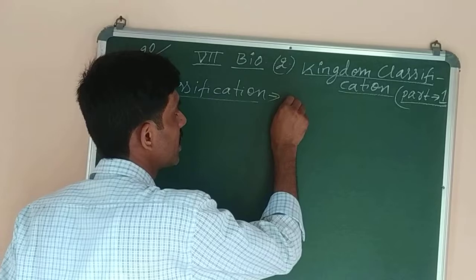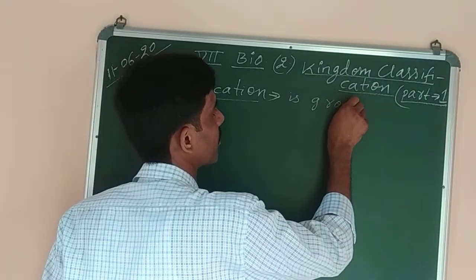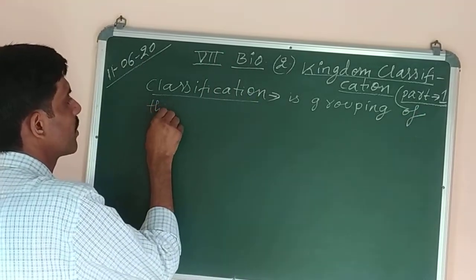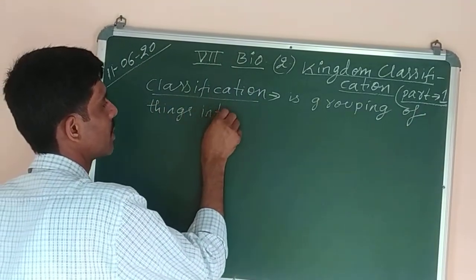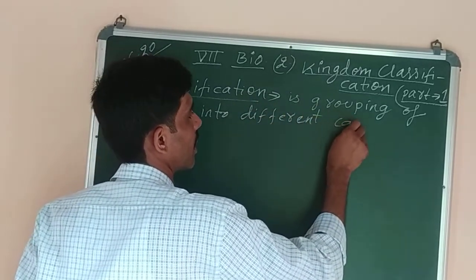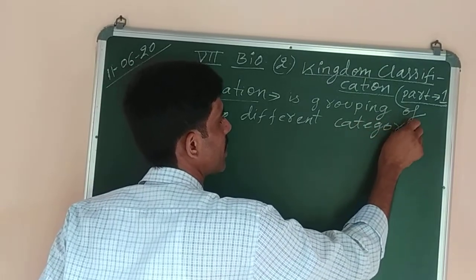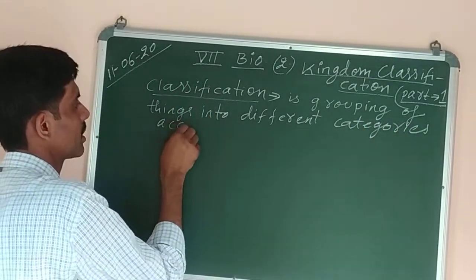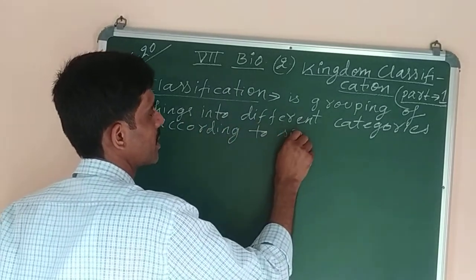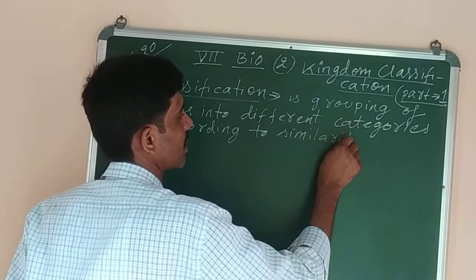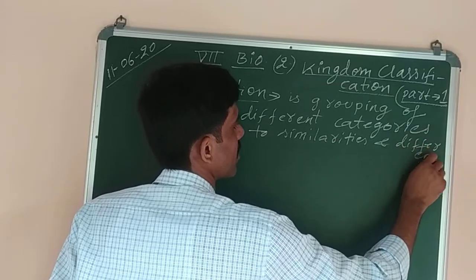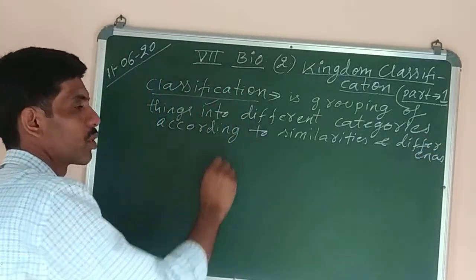So classification is grouping of things into different categories according to similarities, that is similar characters, and differences, like if some differences or dissimilarities are there, based on them we classify or group the organisms into